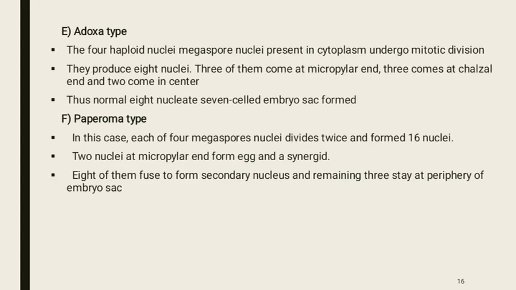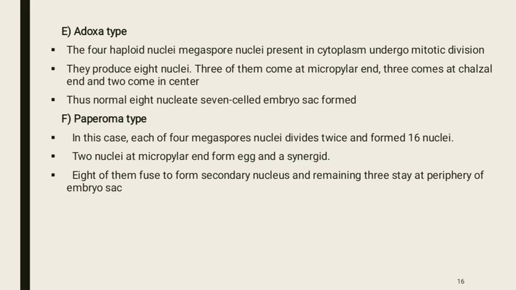In Adoxa type, the four haploid megaspore nuclei are present in a cytoplasm and undergo mitotic divisions and they produce 8 nuclei. 3 of them come at the micropylar end, 3 come at the chalazal end and 2 come in the center. And a normal 8-nucleate, 7-celled embryo sac is formed.